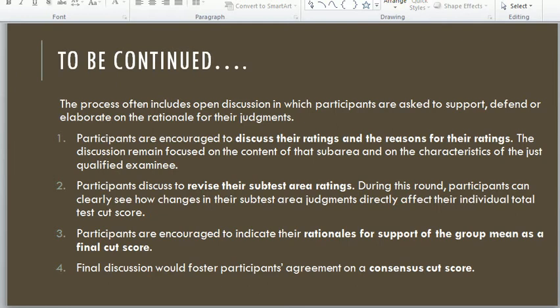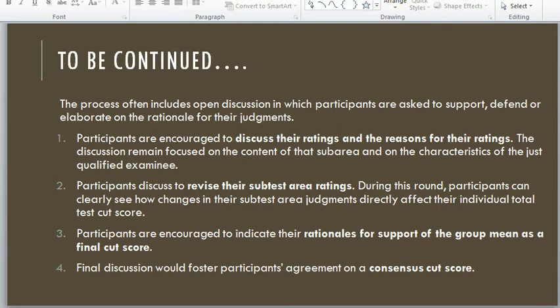Number 3, participants are encouraged to indicate their rationale for support of the group mean as final cut score. It means their justification for support of the group mean as a final cut score.